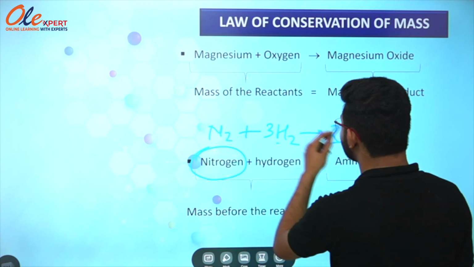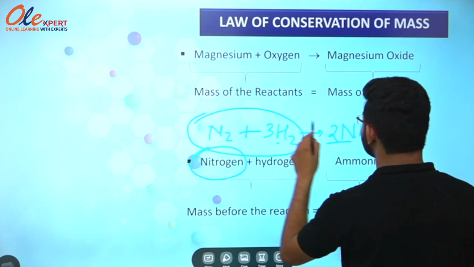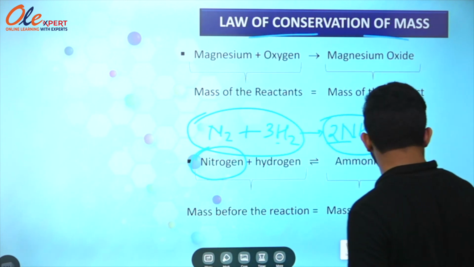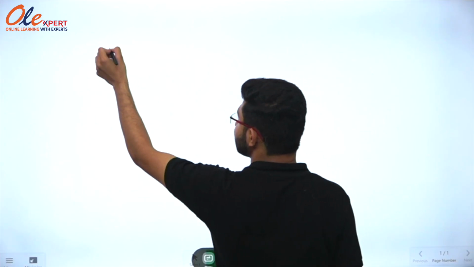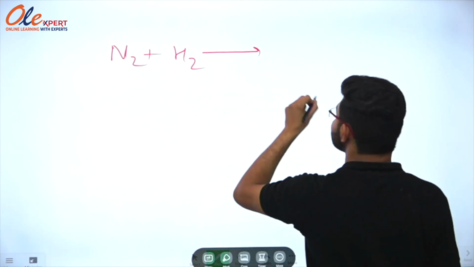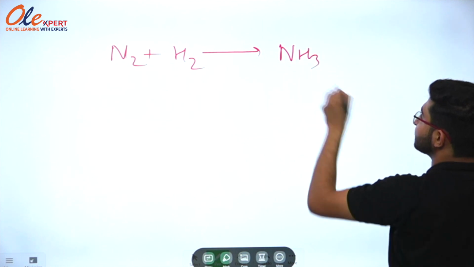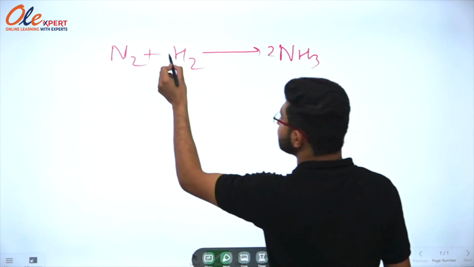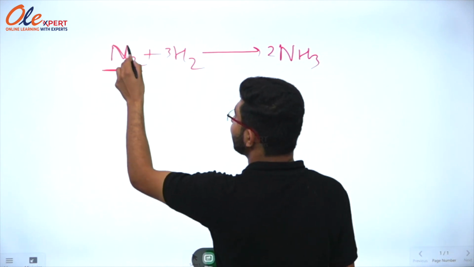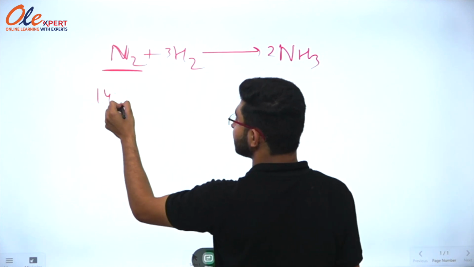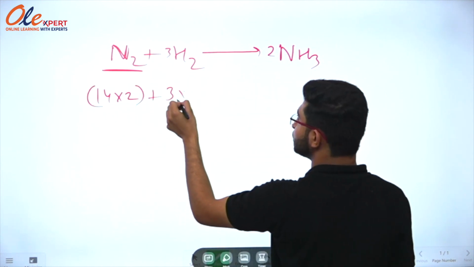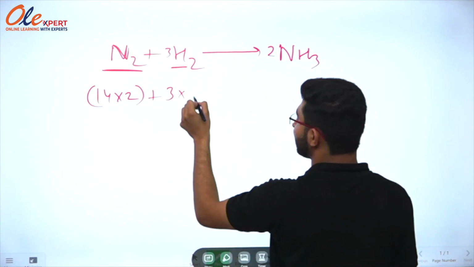Okay, so now we will calculate the mass of the reactants and that of the products, and if they are equal, we can say that law of conservation of mass is applicable. So just look at the screen, we have nitrogen plus hydrogen and it is giving us ammonia, NH3. So we will just balance it. Now it is the balanced form. So the mass of nitrogen is 14 into 2 plus 3 into the hydrogen's mass, which is 1 into 2.